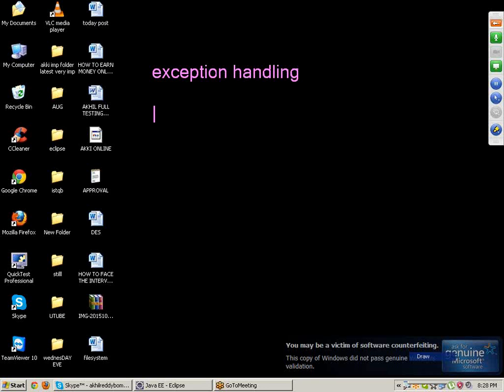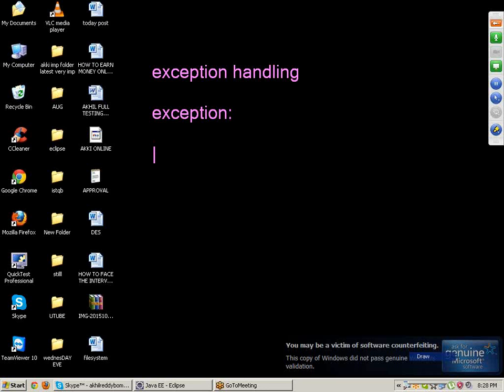First of all, we should know what we mean by exception. Exception is nothing but, while writing the Java code, there are some chances that the code which we have written can't be executed by Java. Such a situation is known as an exception.